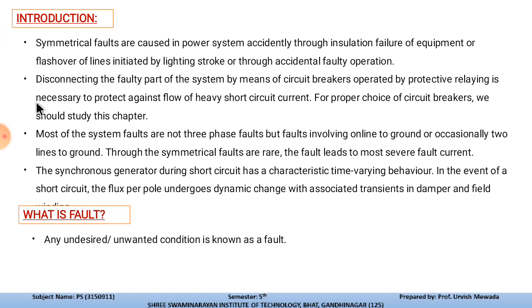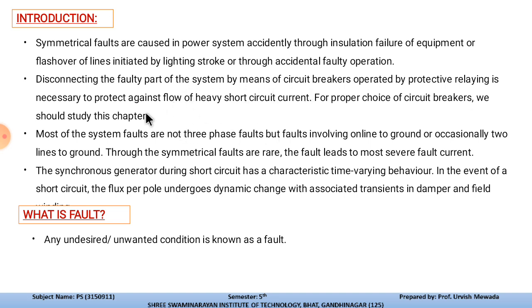So the faulty part of the system is disconnected by means of circuit breakers. Generally we use circuit breakers for the isolation of such faulty parts from the healthy system, and they are operated by protective relaying, because the relay will sense such fluctuations of voltage and current due to any kind of faulty condition, and will give a signal to the circuit breakers, and the circuit breakers will operate and isolate the faulty part from the healthy system, so that the other system is not affected by the faulty portion of the power system. And it is necessary to protect against the flow of heavy short circuit current.